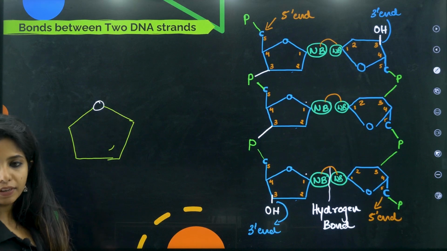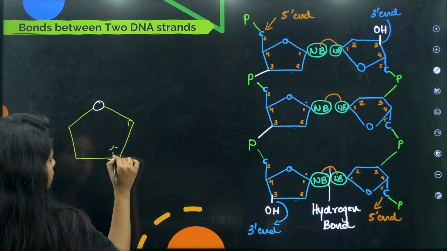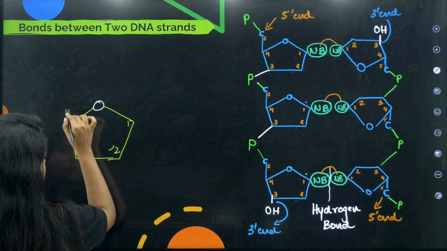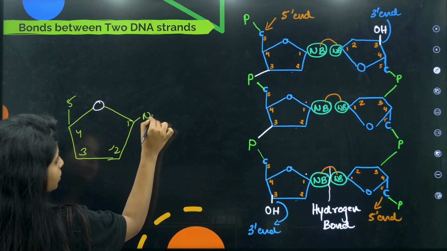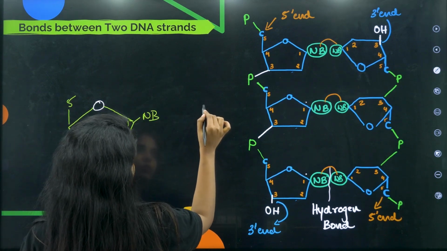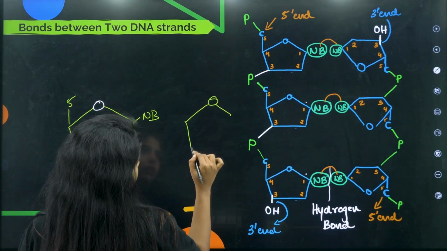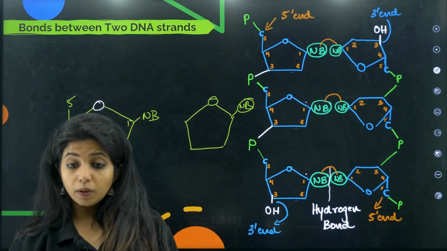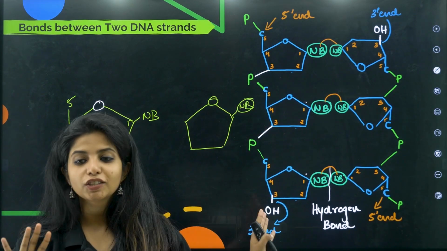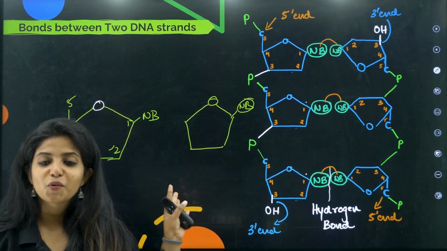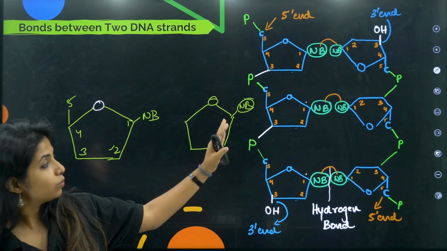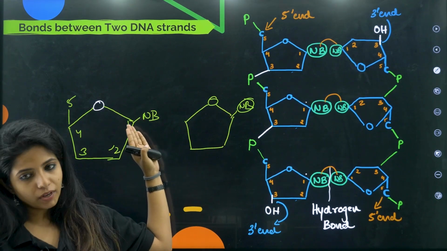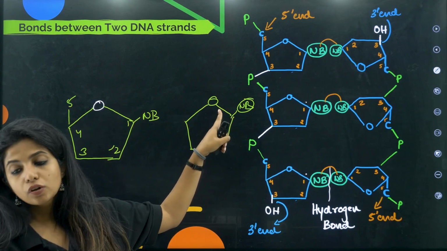Do tell me. Okay, so over here, if this was the first, this is second, this is third, this is fourth, this is fifth, right? On the first, NB was there. And if I make just something like this over here also, the NB will be on the other side. It will be like, take that, right? That situation will be happening over here. So we do not want that. They are friends. So this has to turn this side. So I cannot do that. Obviously, it will always be attached on the first carbon itself.